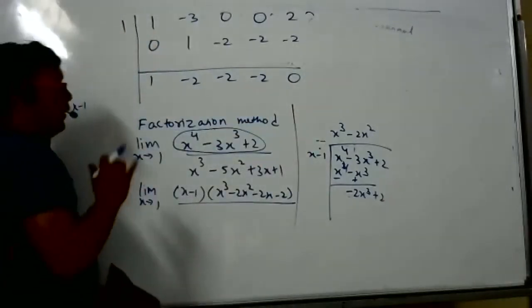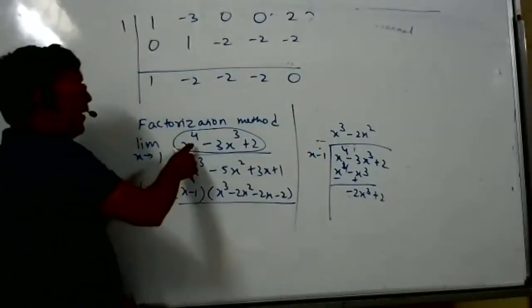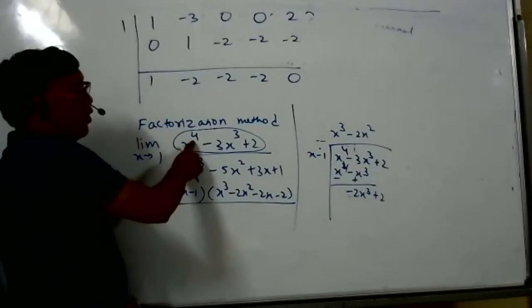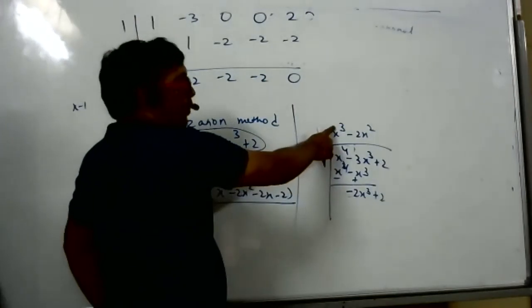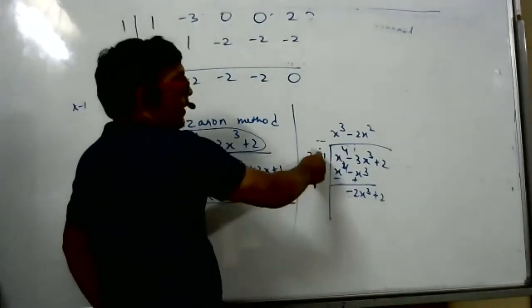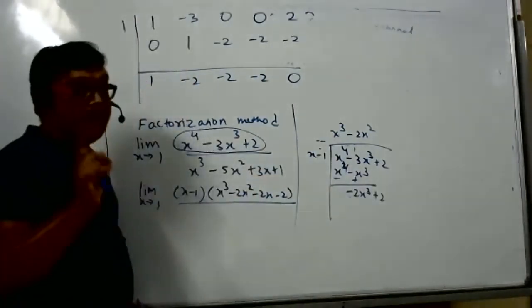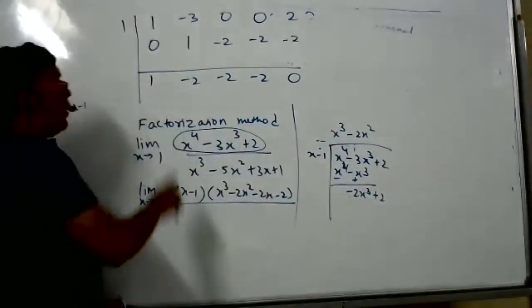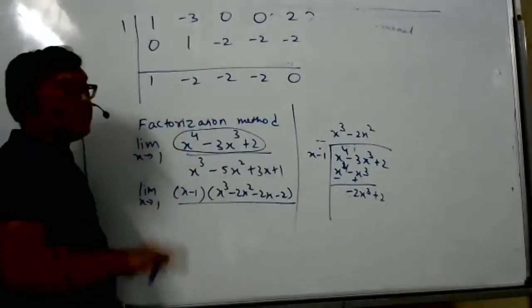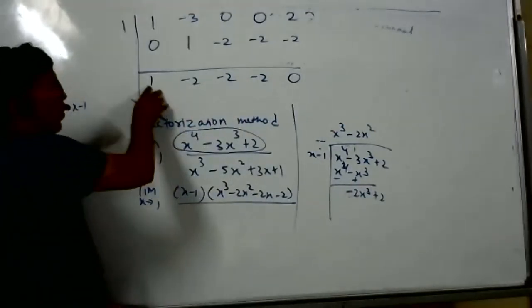Now students, you understand, when I divide a degree 4 polynomial by a monomial, the quotient will be a cubic polynomial. Cubic, because 1 degree will reduce by 1. x to power 4 I am dividing by x minus 1. The degree will decrease. Now these numbers represent the coefficients of the quotient. So what is the coefficient? 1.